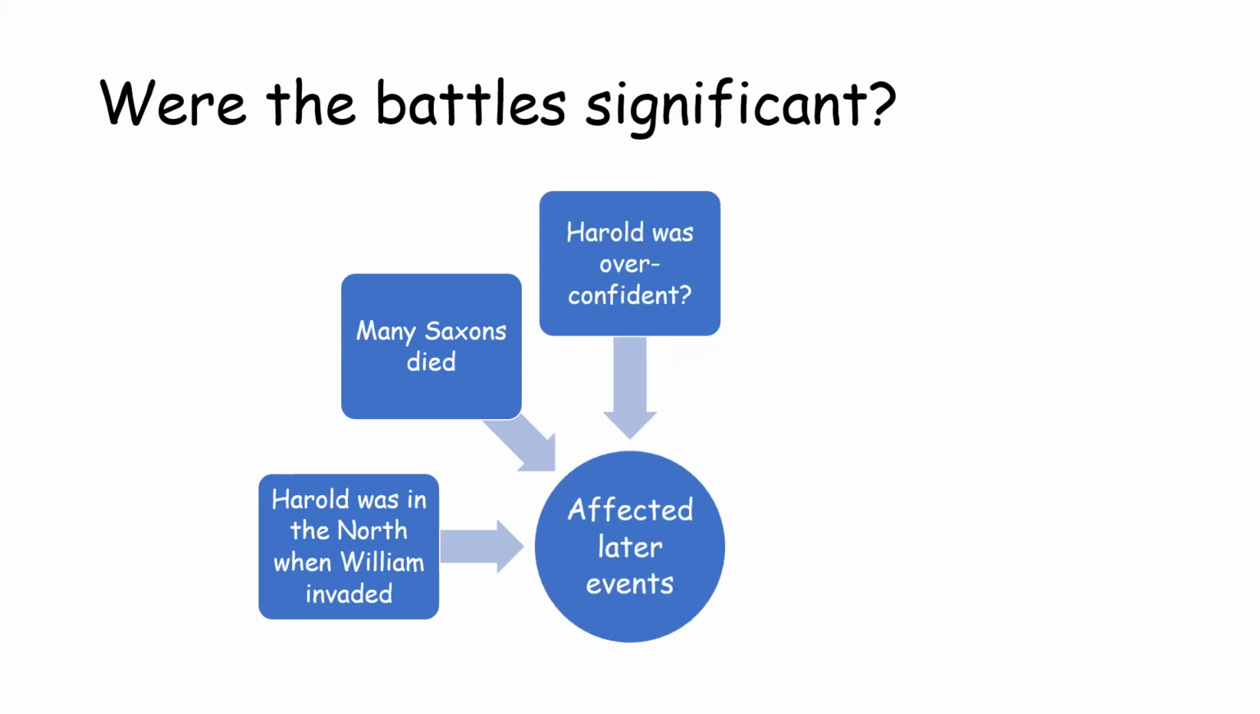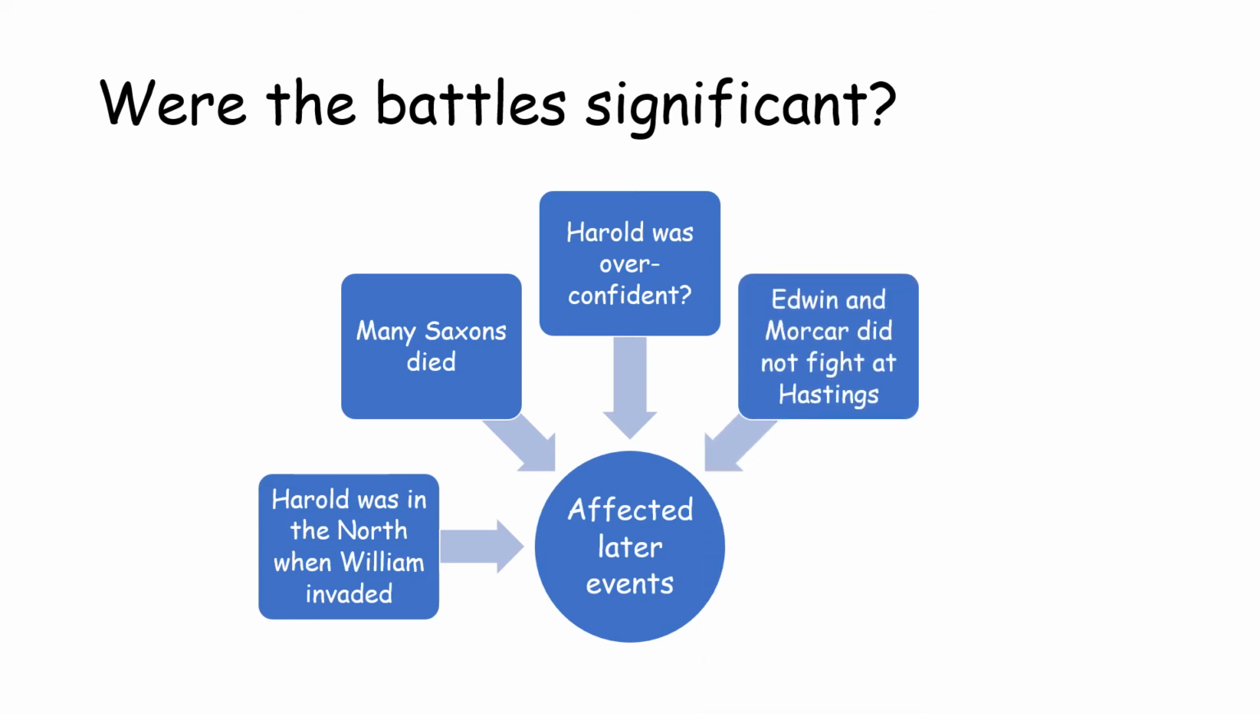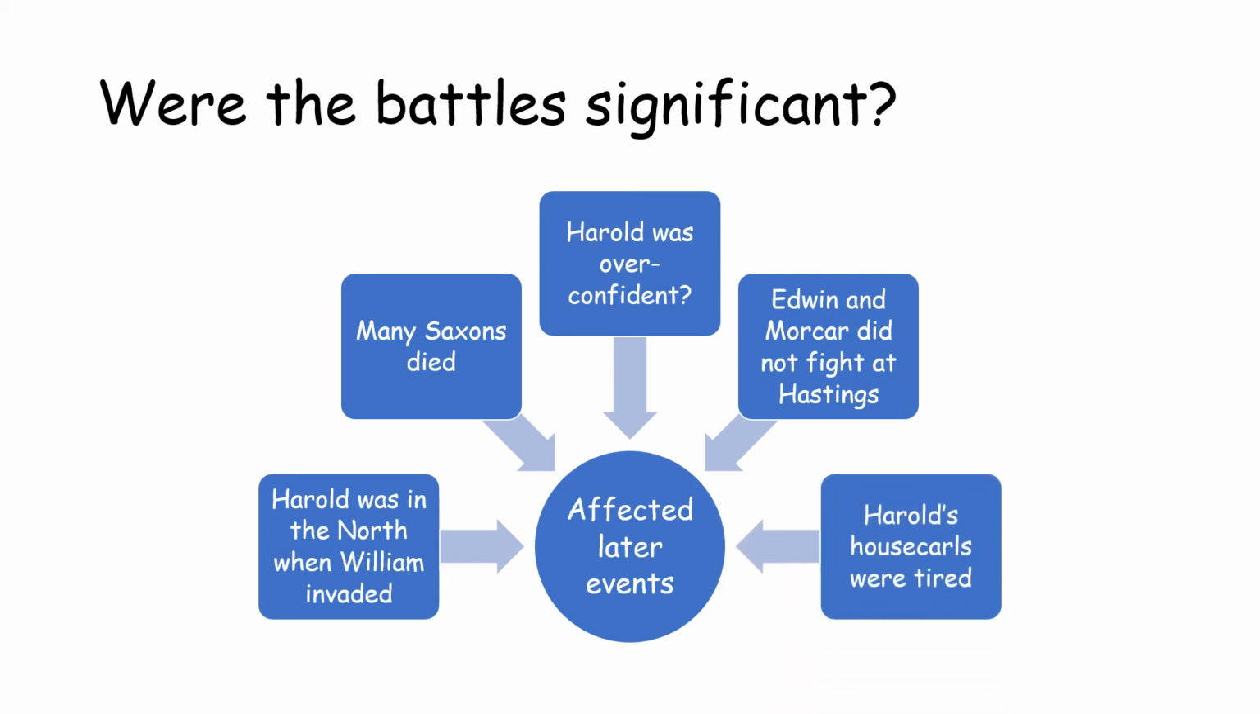Maybe it also made Harold overconfident. He'd just won a battle, so maybe he was overconfident when he was going to fight William. Edwin and Morcar, who we know fought in the north, didn't fight at Hastings, so maybe that was a big weakness for Harold at Hastings when he was fighting William. And also perhaps Harold's housecarls, who remember would have travelled with him to the north and come back to the south, would have been tired from those journeys. So all of this makes it look like these battles were very, very significant in meaning that Harold lost to William later on when they had the battle in October.